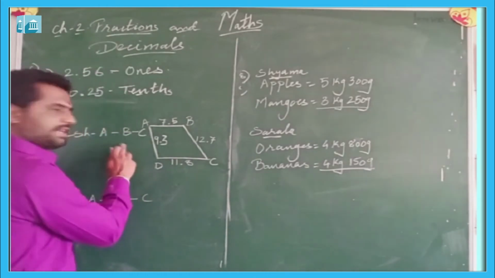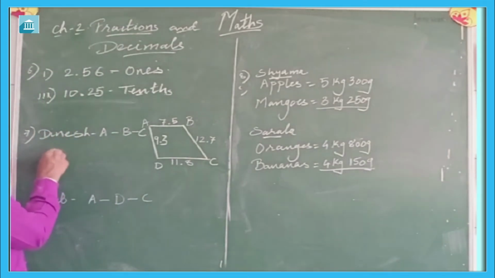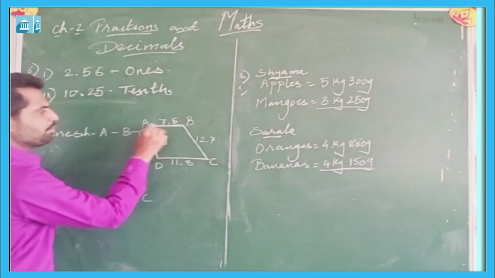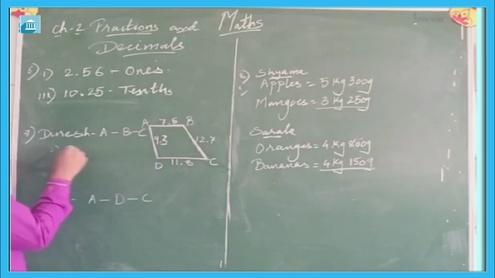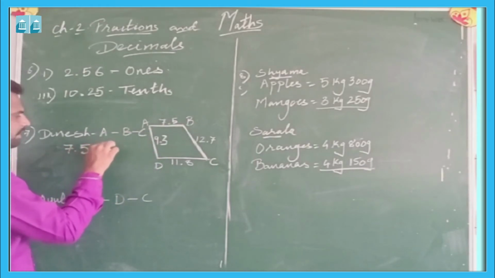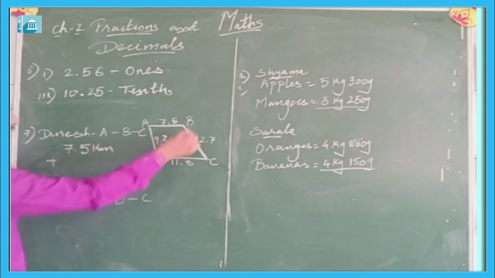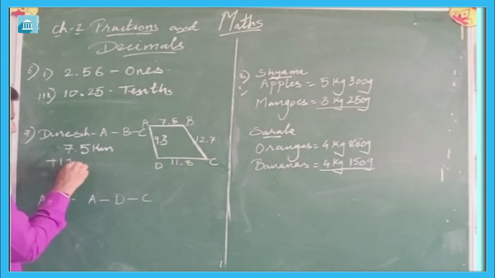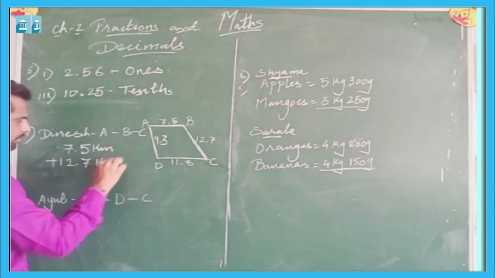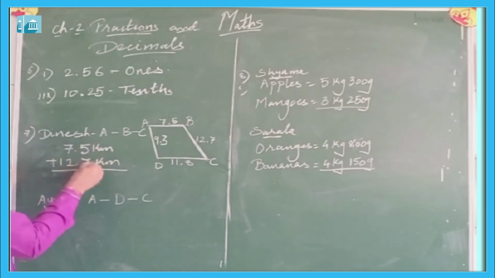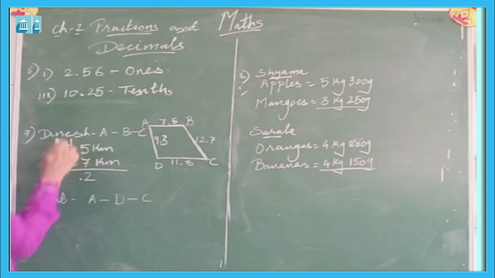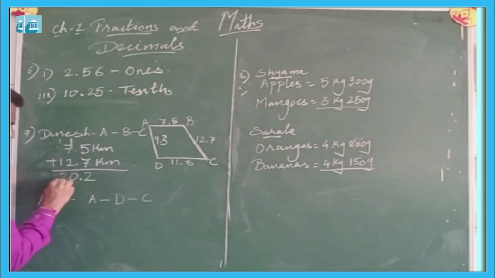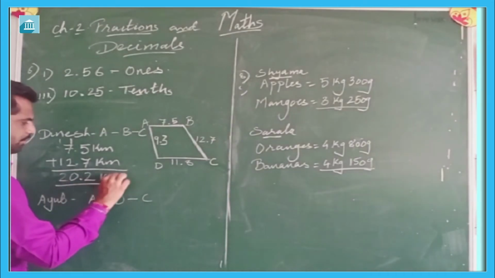To find out the distance traveled by Dinesh, we need to add the distance from A to B and the distance from B to C. So the distance from A to B is 7.5 km plus 12.7 km, which will be equal to 5 plus 7 is 12, so 2 will be here, 1, 10, 20.2 kilometers.